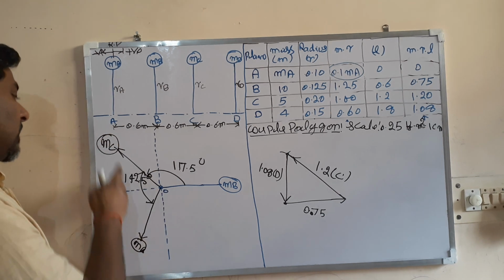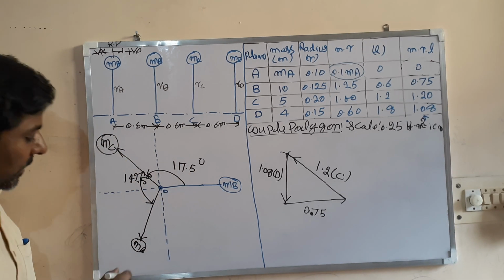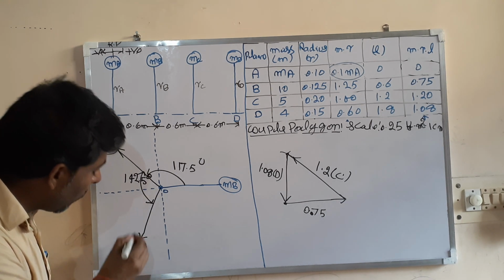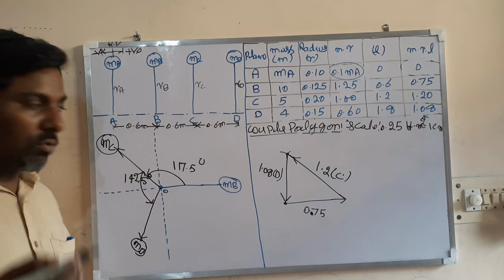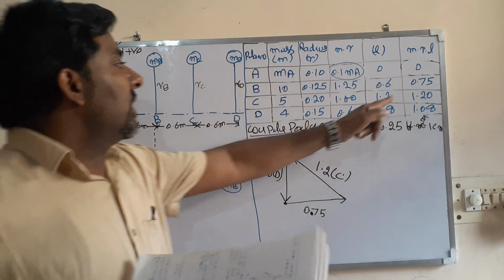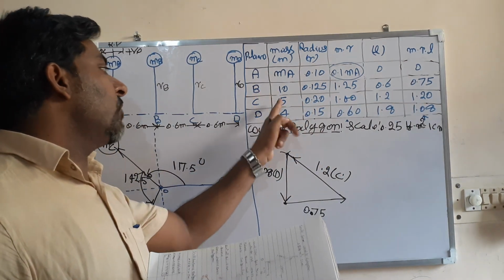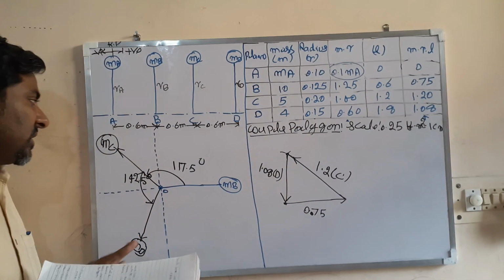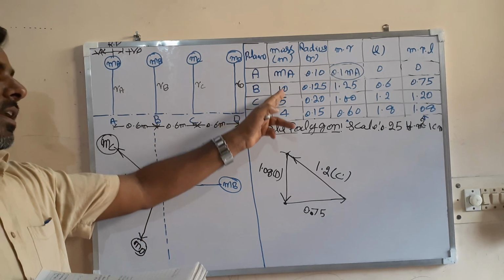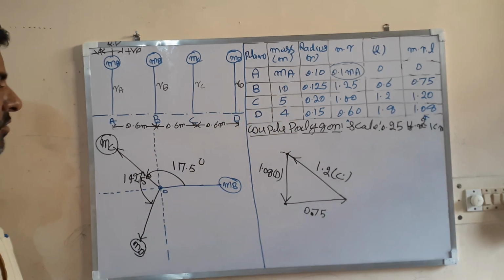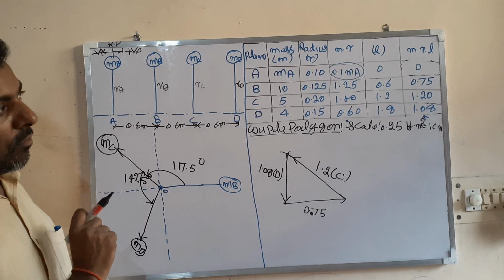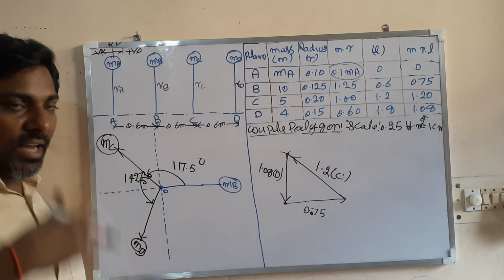So you have got the direction of B, C and D. You have got the angular position of B, C and D. Only the angular position of A is unknown. The magnitudes of the masses of B and C were known, and you have got the direction of B, C and D, and you already know their magnitudes. Now the question is, what is the mass in plane A and what is its angular position?